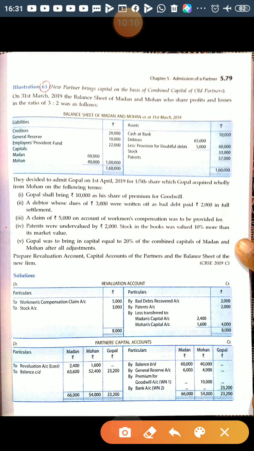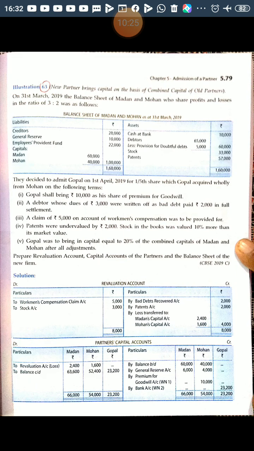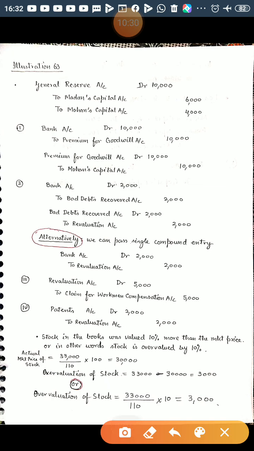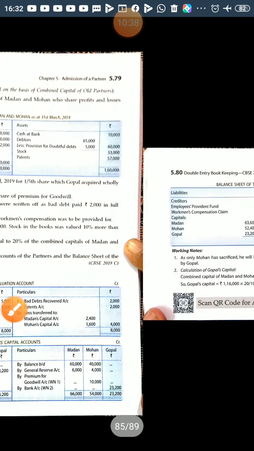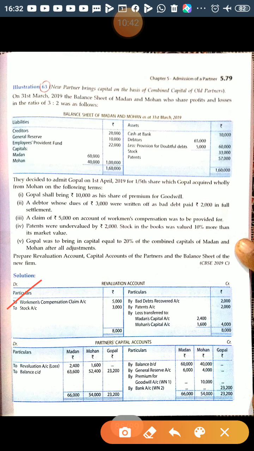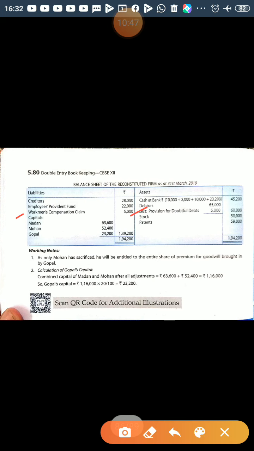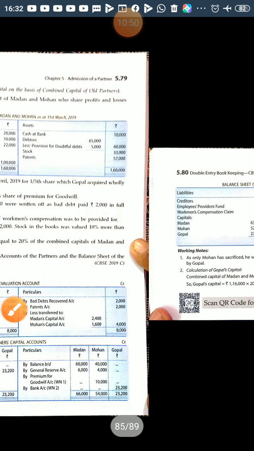Now next is, there is a claim of rupees 5,000 on account of workman compensation which was to be provided for. So there is no workman compensation fund to meet this liability. So this is an unrecorded liability. An unrecorded liability is a loss for the business. So the journal entry is revaluation account debited to workman compensation claim. It will be shown on the debit side of the revaluation account, workman compensation claim 5,000, and in the balance sheet you will show workman compensation 5,000. Both adjustments have been done.